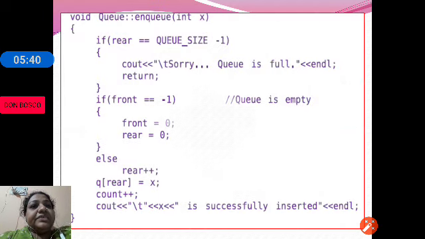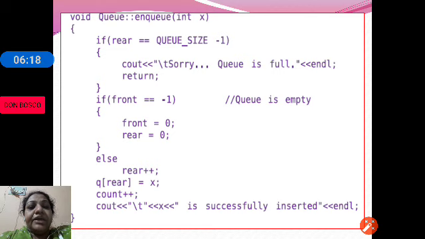Let us see the next function, that is NQ. In NQ, first we will be checking the overflow condition, or full condition, because we are creating a queue with the maximum size of 3. If rear is equal to queue size -1, then the queue is full. If front is equal to -1, before inserting an element, we need to initialize front and rear as 0.